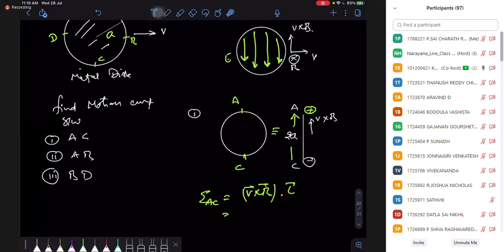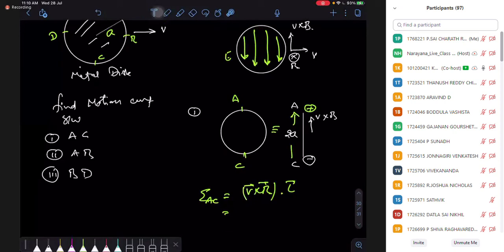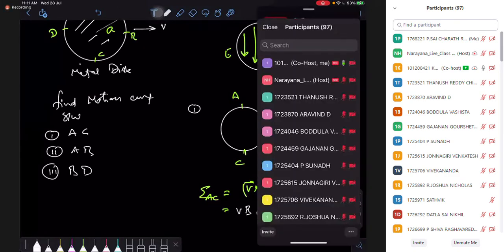For the dot product, I'm integrating along this length, since potential is created by these electric fields, from A to C. So A to C can be replaced with a straight rod, and it behaves as VBL, where L is 2a. Is it okay?